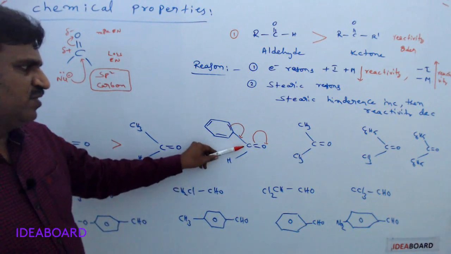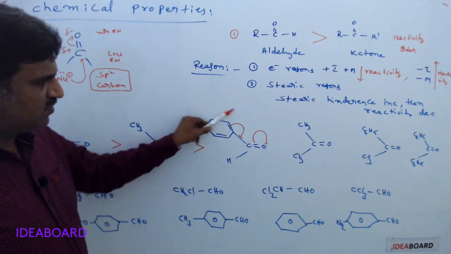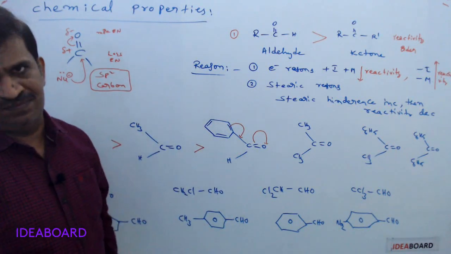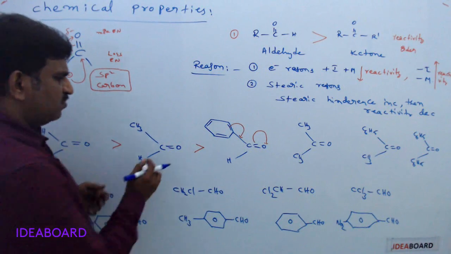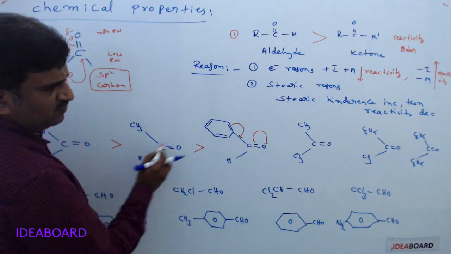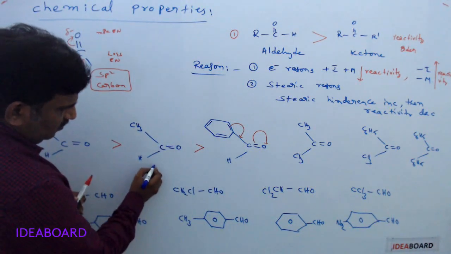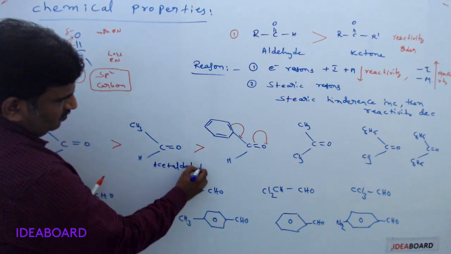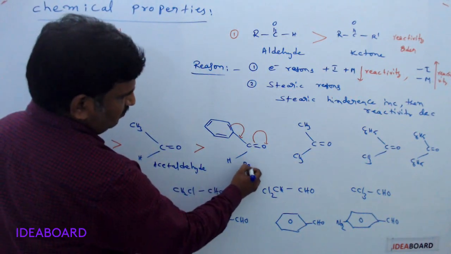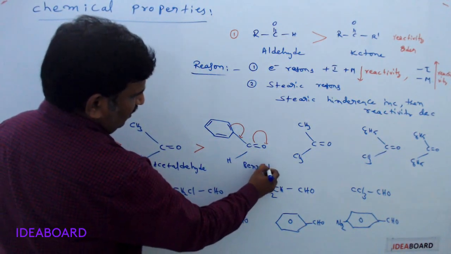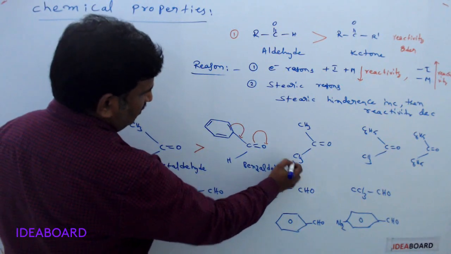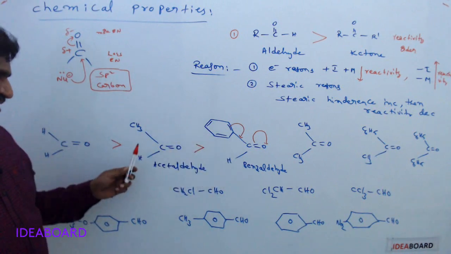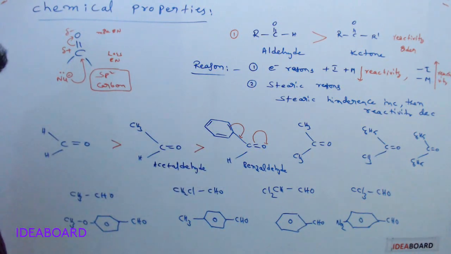The carbon is trying to get a positive charge, but because of the shift of electrons, the positive charge on the carbon is decreased again. So when you compare aromatic and aliphatic aldehydes, this is acetaldehyde, the common name, and this is benzaldehyde. Aromatic aldehydes are less reactive than aliphatic aldehydes.